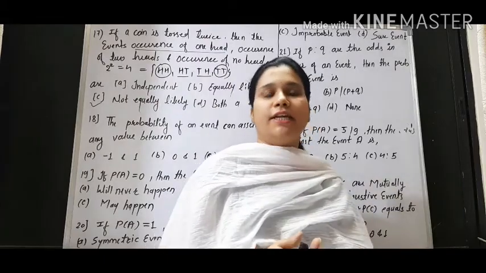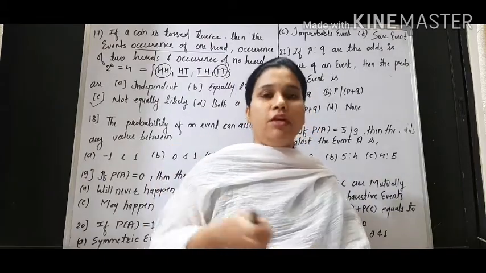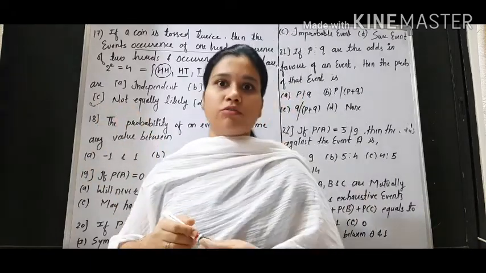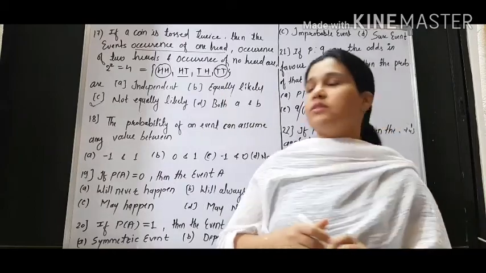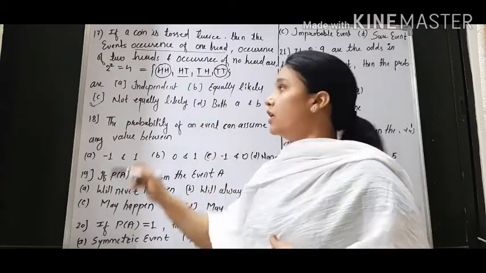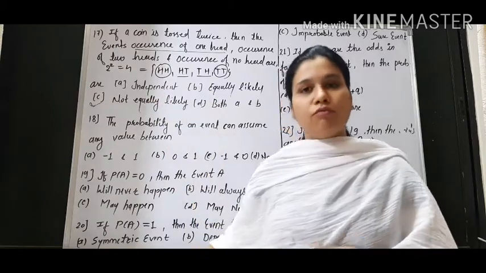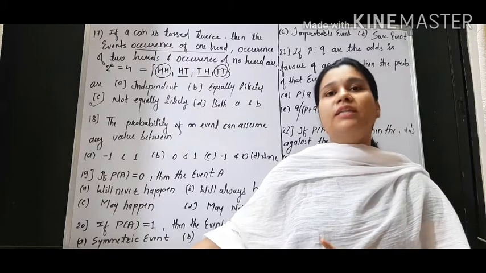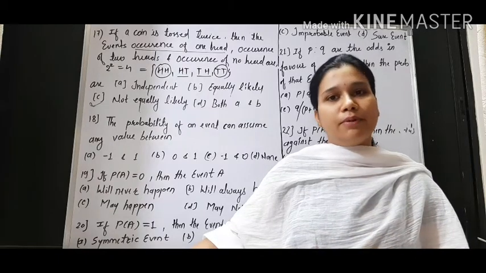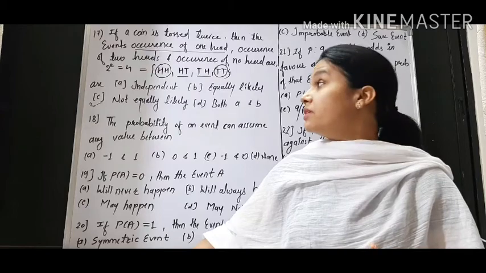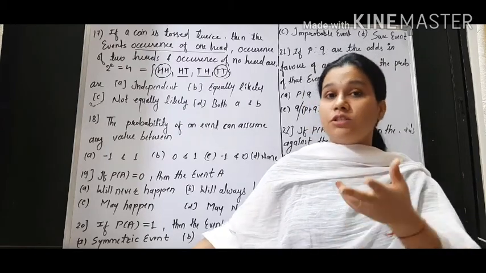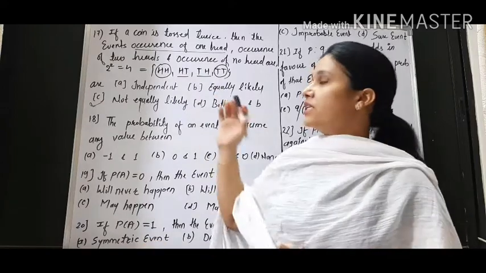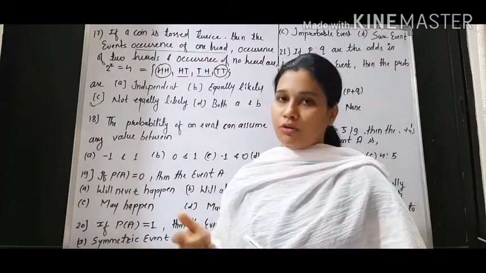So they are not equally likely. Equally likely means their probabilities are the same. So we think that this option is correct, right? But if there is an option D that says both A and C are correct, what will you do? Because you only know that they are not equally likely, but what about their independence? Such an option may be in the question, they can change the objective also. The question will be the same but the objective will be different. So you must know whether these events are independent or not.